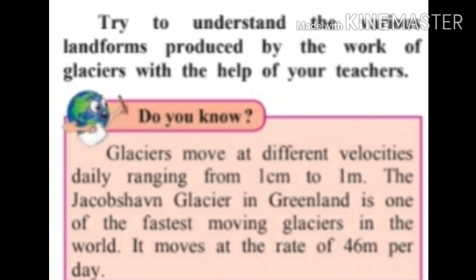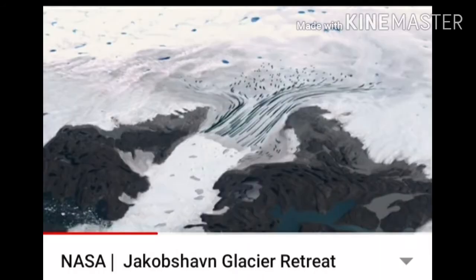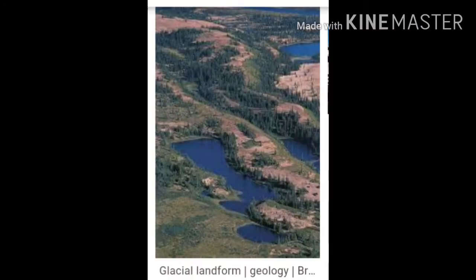Do you know? Glaciers move at different velocities daily, ranging from 1 centimeter to 1 meter. The Jakobshavn Glacier in Greenland is one of the fastest moving glaciers in the world. It moves at the rate of 46 meters per day. Students, look at the picture here. The picture of the Jakobshavn Glacier in Greenland. It is one of the fastest moving glaciers in the world, moving at 46 meters per day.